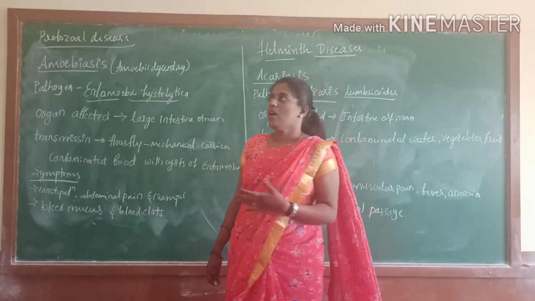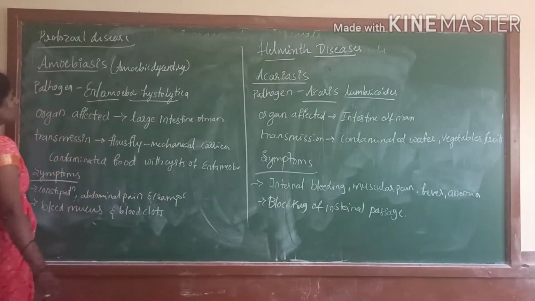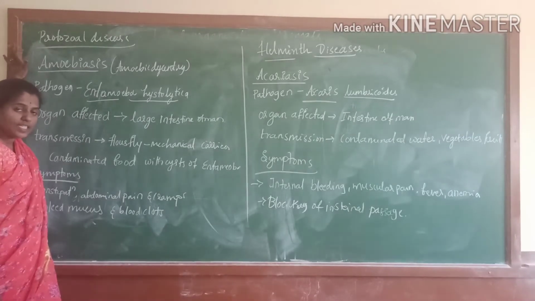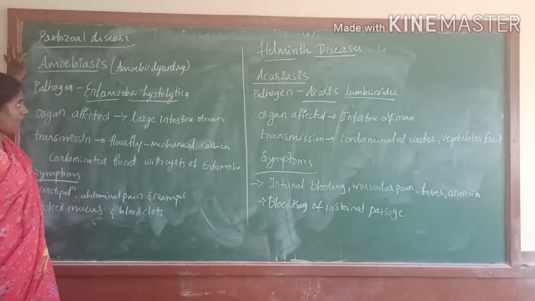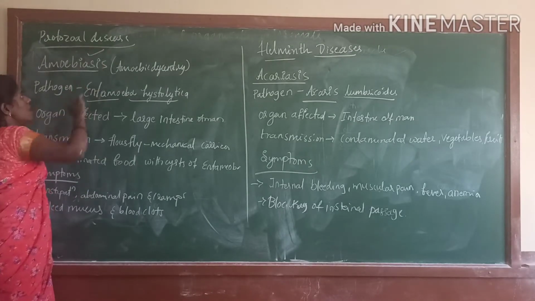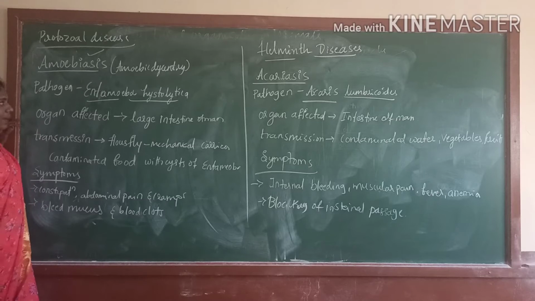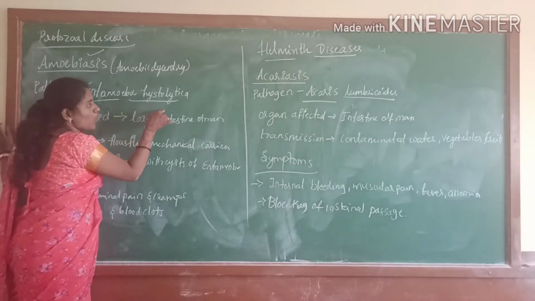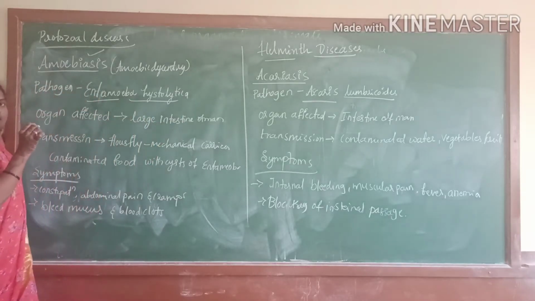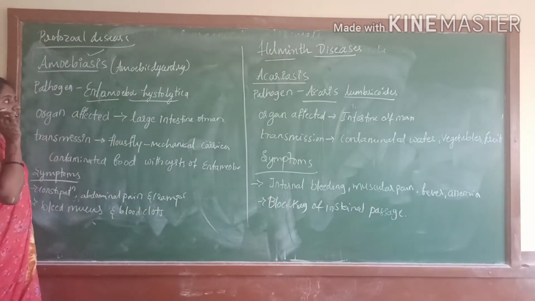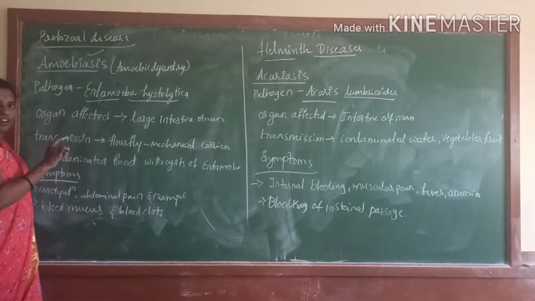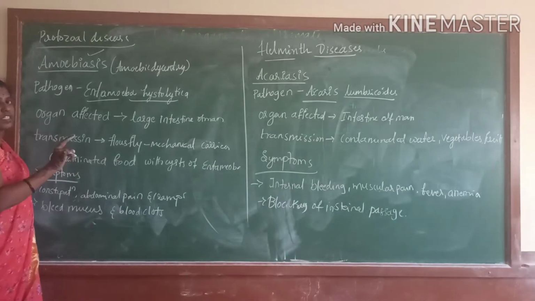Okay, in amoebiasis the pathogen is a protozoan. It is a protozoal disease, and the disease is amoebiasis. In that amoebiasis, the pathogen is Entamoeba histolytica. These scientific names are very important. Please read this and practice the spellings and the pronunciation and also the symptoms. Okay, this is very important for your exam purpose and NEET purpose, CET purpose.